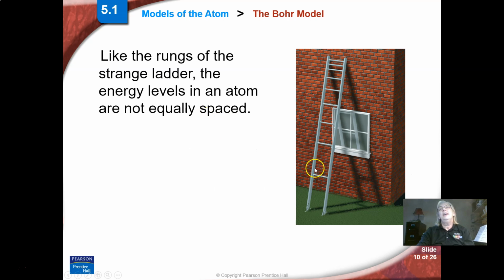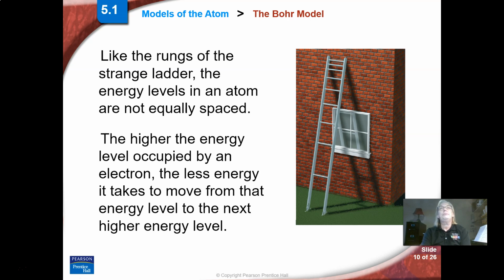And he thought that electrons had a particular energy level. So if you climb a ladder, it gets harder and harder as you go upwards. And he said there's energy to jump to this ladder level, there's more energy to get to this rung. We don't hang out in the middle here. Our feet are on the rungs. So that's the way he thinks of the energy levels for electrons. They have a particular energy at this space. They need a jump space. And so that's the way he thought of energy, and the levels are not evenly spaced. The higher levels have more energy, and the lower levels have less energy.